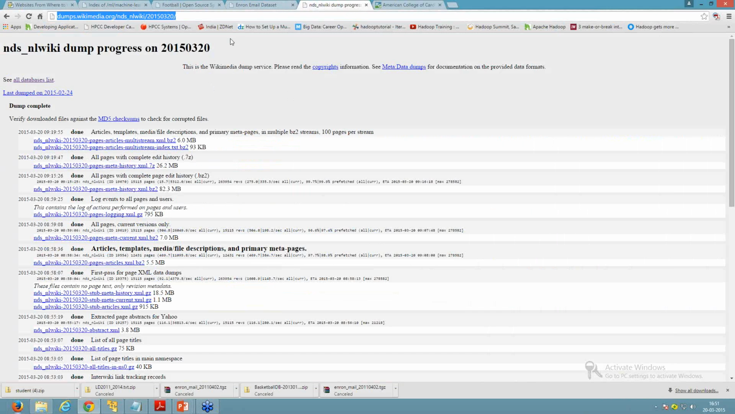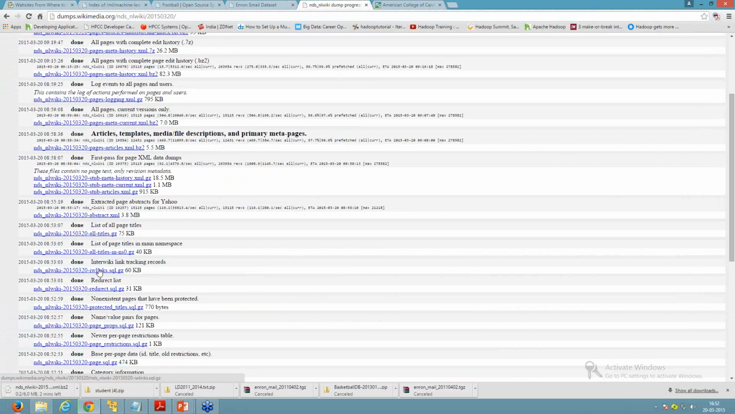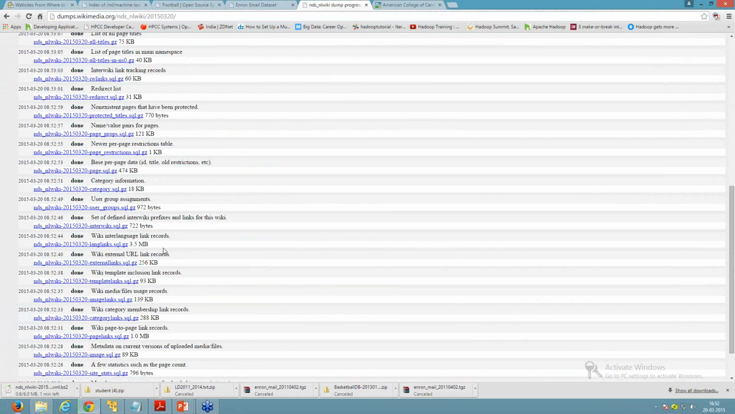Here we have a Wikipedia data set. You can download the Wikipedia data set in the form of a repository. We have the data set in the form of XML files and SQL files. If you want to download an XML file, you can click on the XML file, and the XML file download starts. Here it is downloading. Suppose we have another file: if you want to download a SQL file, you can click on the SQL file and it starts downloading.